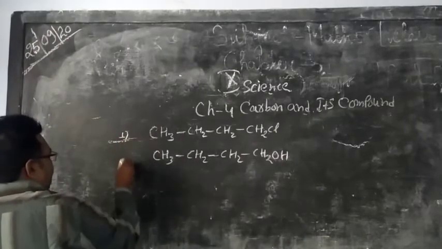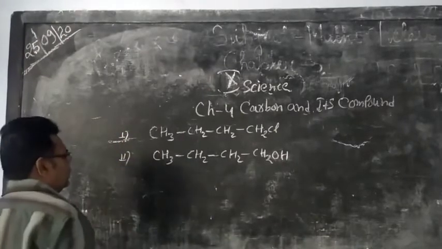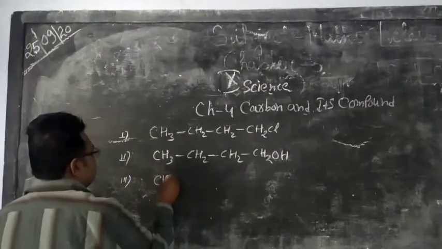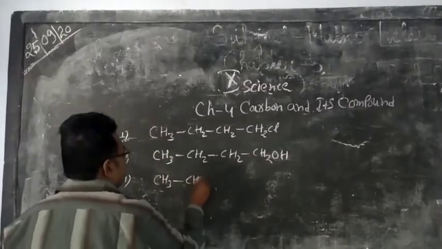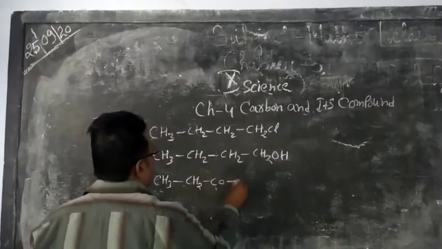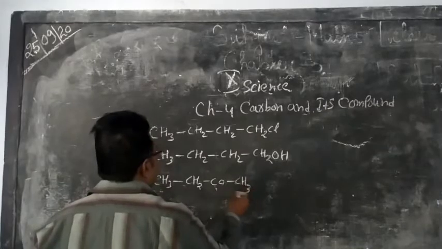The first is a halo compound, and this is the second compound. Now the third compound: CH3, CH2, CO, CH3.